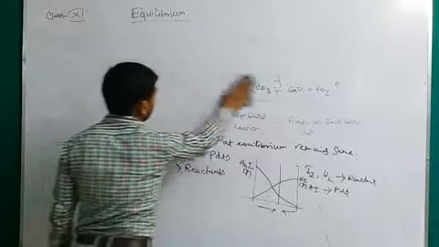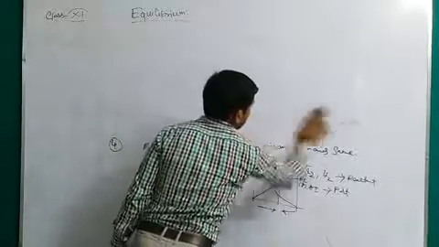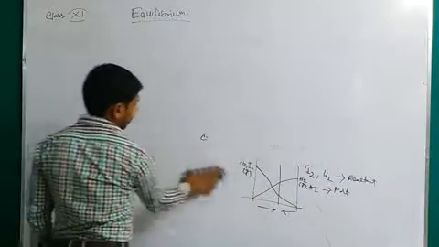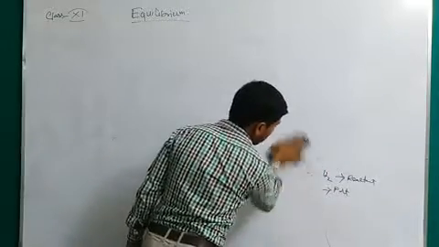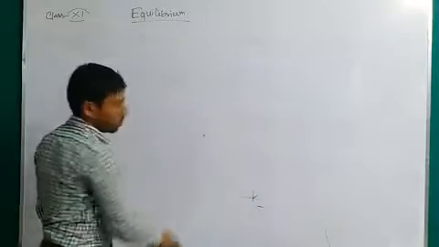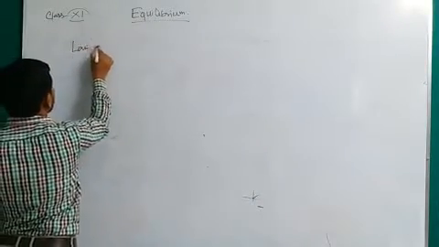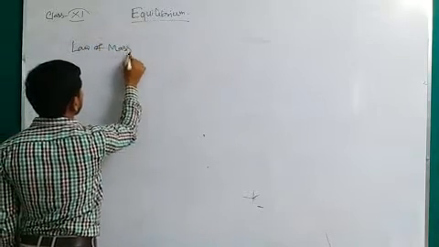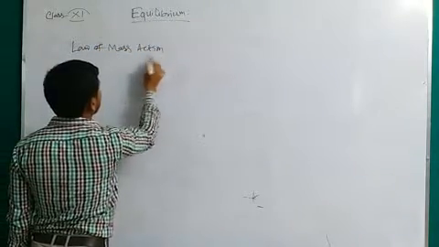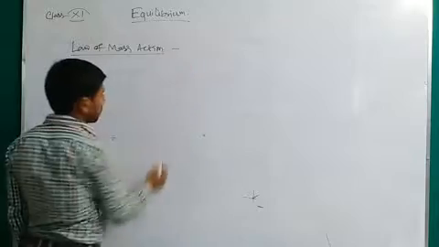Next point, what is active mass, and also the law of mass action. What is the law of mass action?